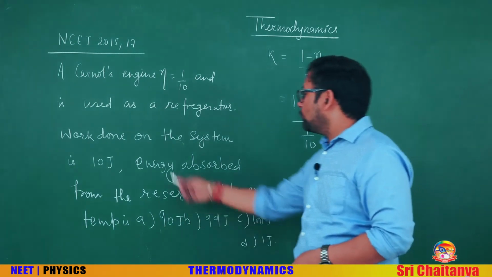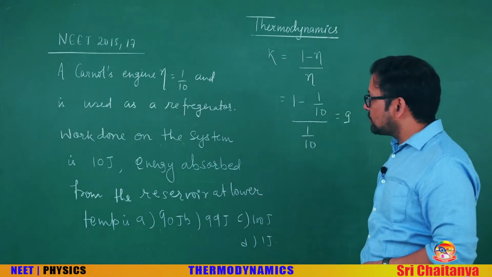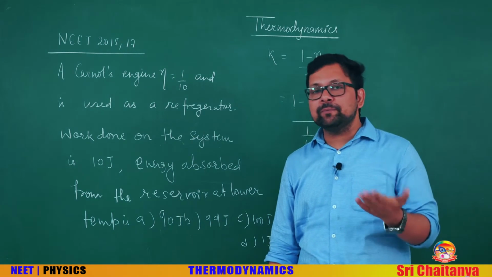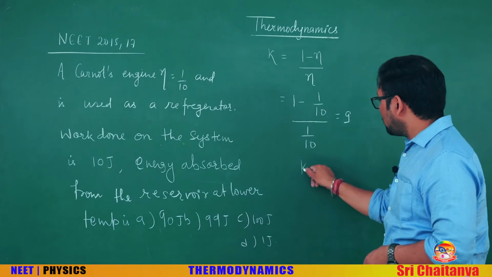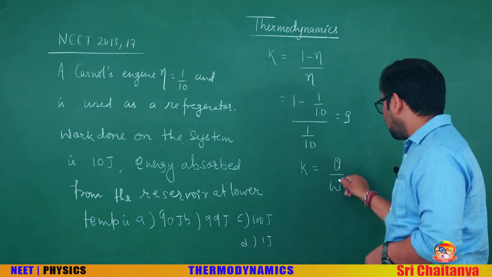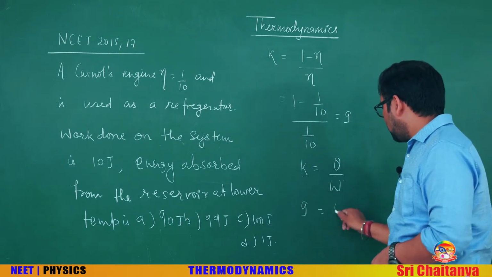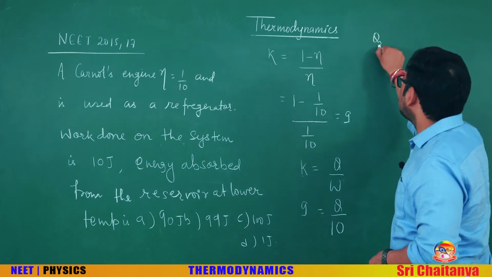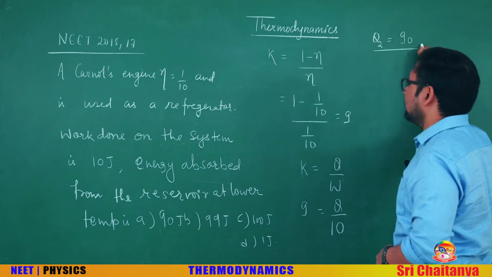Again, work done on the system is given as 10 joule. So we need the energy absorbed from the reservoir at lower temperature. See, the lower temperature energy is required here. So you can write coefficient of performance as Q by W. What is K? 9. What is W? 10. So you can calculate the heat supplied as 9 into 10, 90.